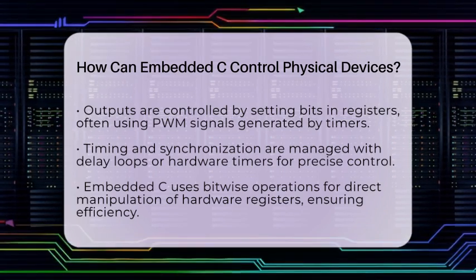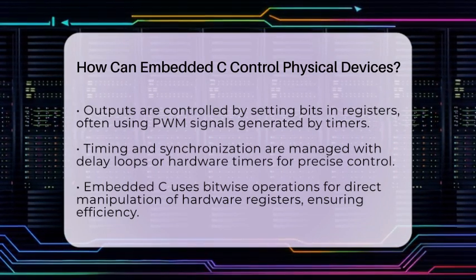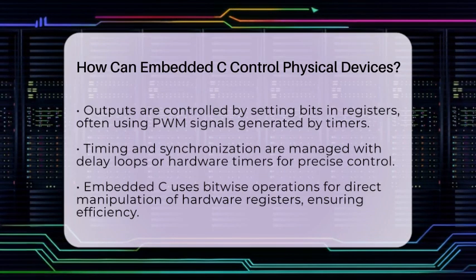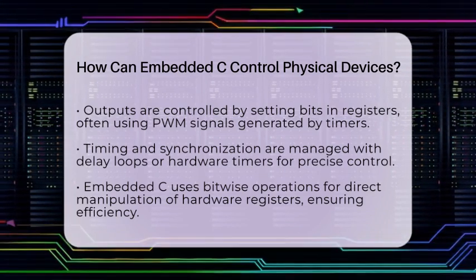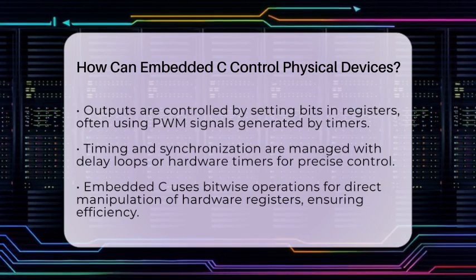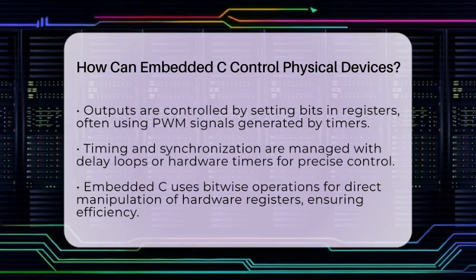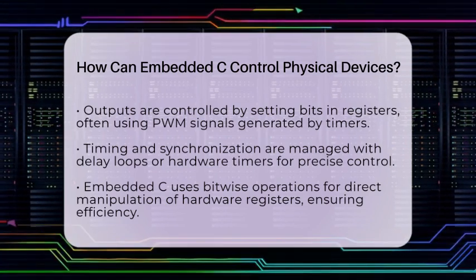Timing is very important in embedded systems. Sometimes you need to wait a specific amount of time before turning on a device or to synchronize actions. Embedded C uses delay loops or hardware timers to manage this timing accurately. Because embedded C is close to hardware, it uses bitwise operations to manipulate individual bits in registers.